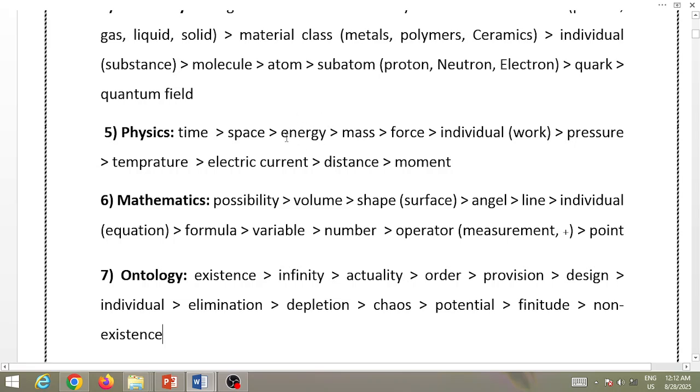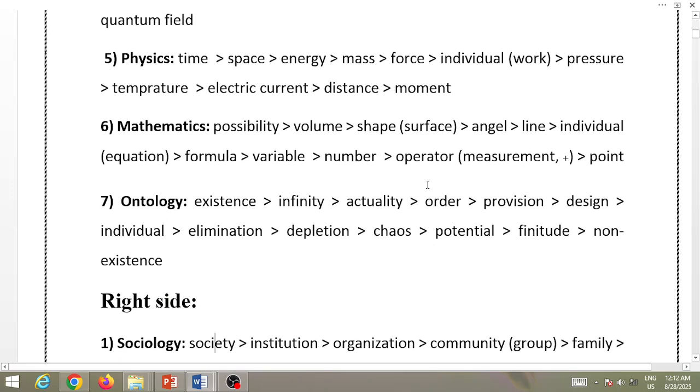Energy is spread into space. Space is bigger than energy. And time, all space, whether it's finite or infinite, all of space depends on the passing of time. So temporal reasoning is more basic than spatial reasoning, and hierarchical reasoning, which will be discussed later, is even more basic than temporal reasoning. So moving one level above, we enter math.